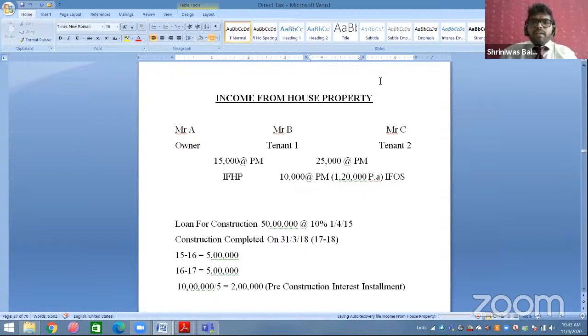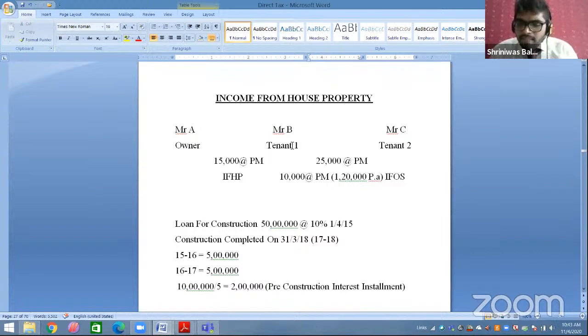Income from house property starts from here. So there is a Mr. A, and there is a Mr. B, and there is a Mr. C. Mr. A is the owner of house property. Mr. B is the tenant number one. Now Mr. A is the owner of house property.